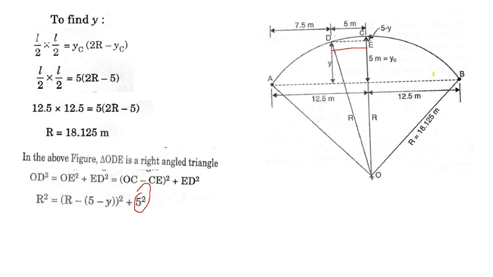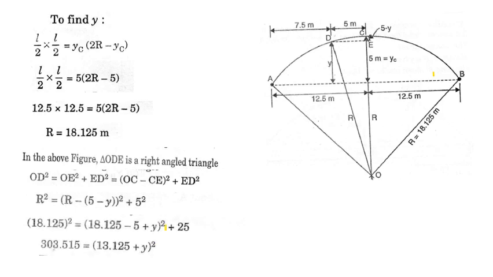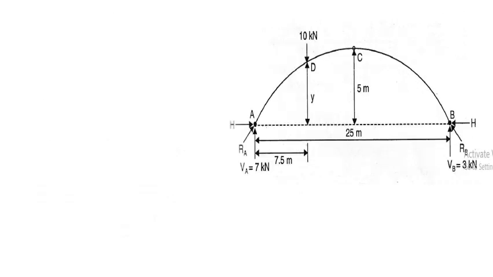We get the equation where only unknown is y here, so we get y. By solving this equation, the steps are shown. Only unknown is y. Find out y as 4.3 meter.